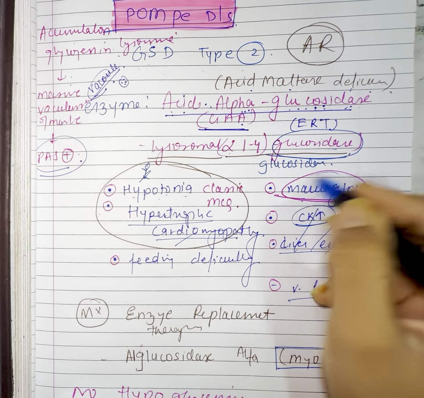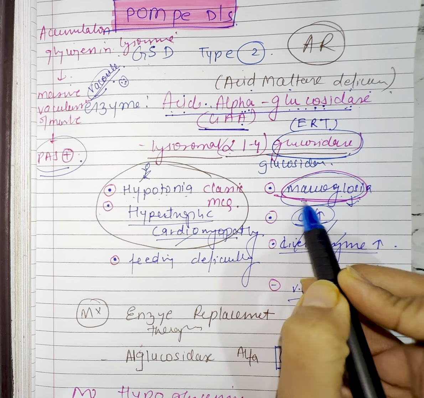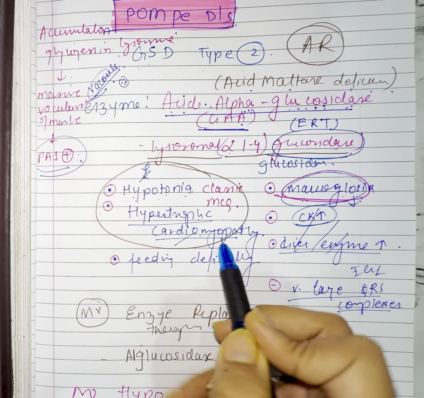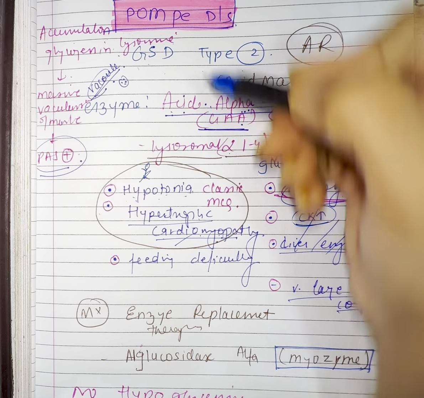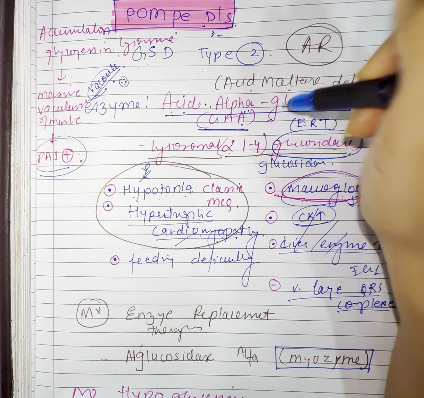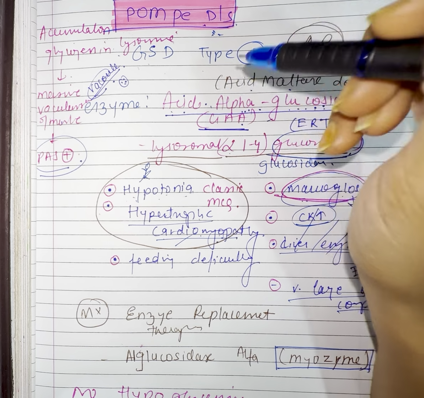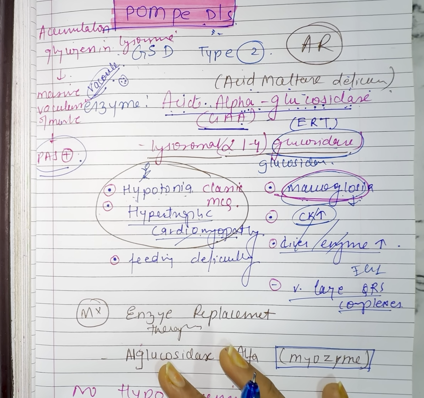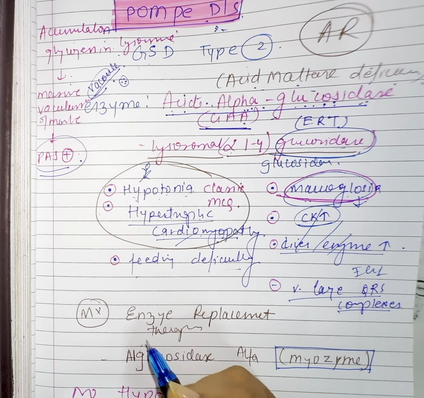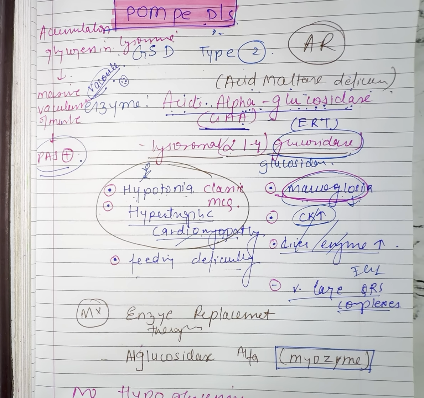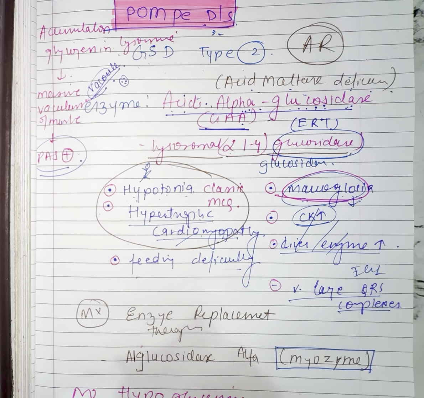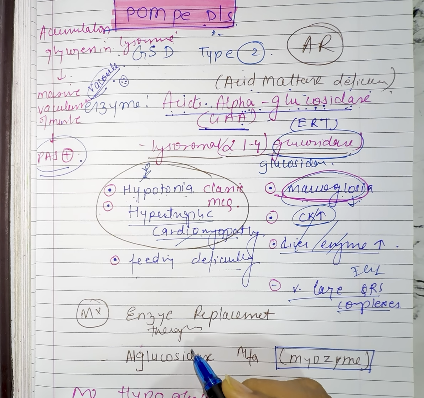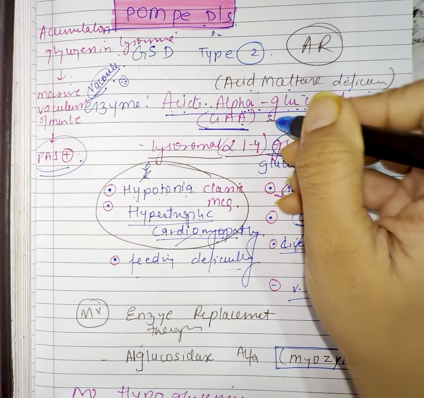These are the ones, the circled ones, you have to remember: macroglossia, hypotonia, and a patient of hypertrophic cardiomyopathy, that is classical for Pompe disease, that is GSD2, and the enzyme deficiency is acid alpha-glucosidase. Okay, glucosidase. Now feeding difficulty obviously would be there in the patient. Now what is the management of this patient? What is its treatment? So we have enzyme replacement therapy of this enzyme that is deficient,